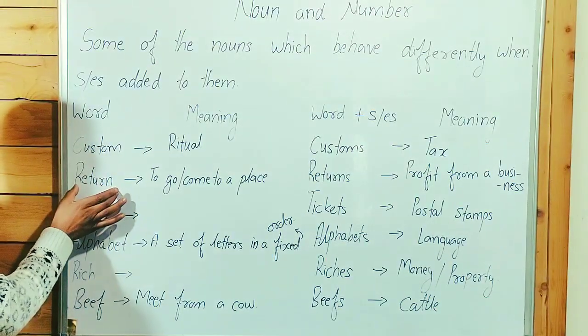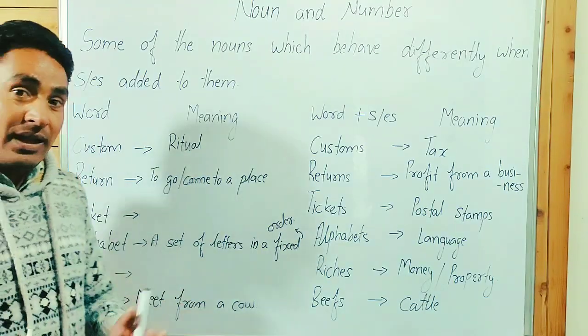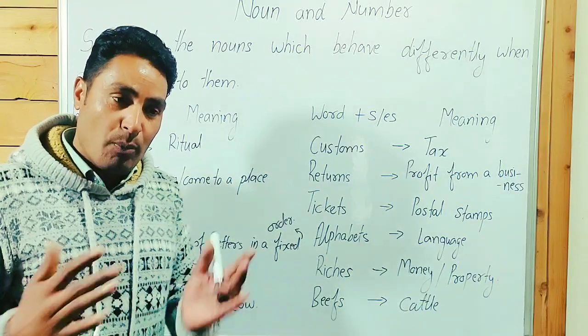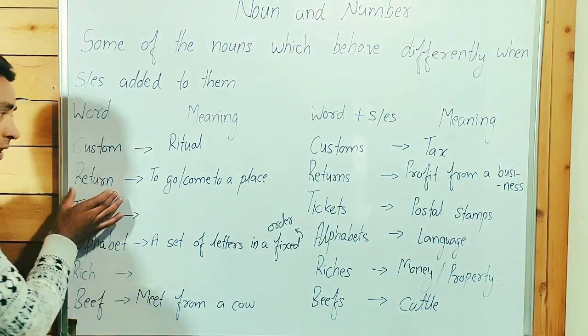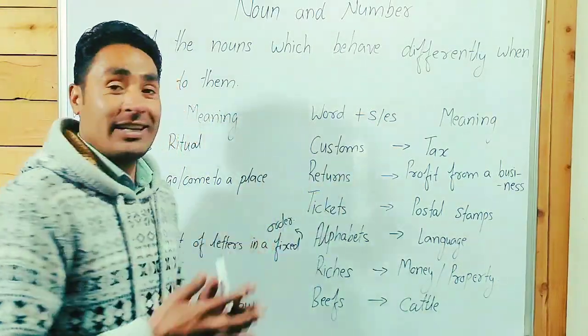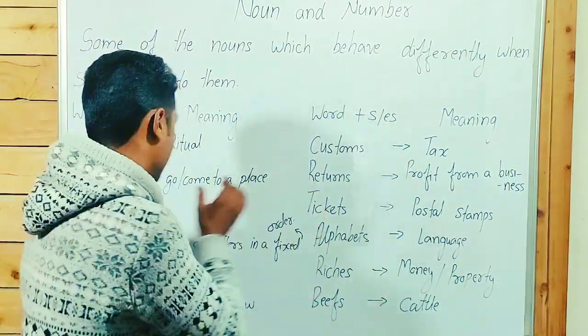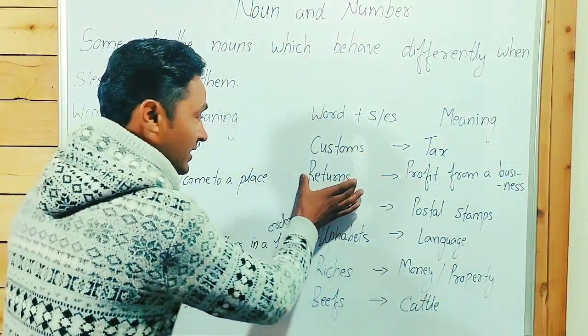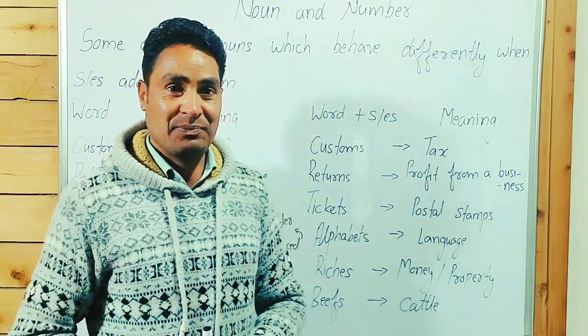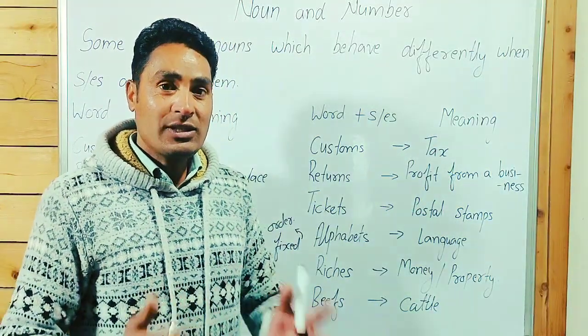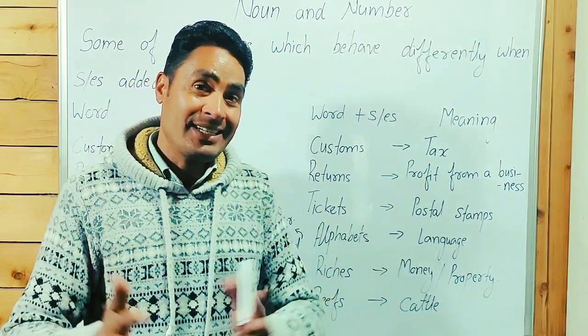Return is a verb, to go back, to come back to a place. That's called return. When we add s, it's returns. It's a noun, guys. Point to be noted: return is a verb, returns a noun. Returns means profit from a business. You must have heard income tax returns.